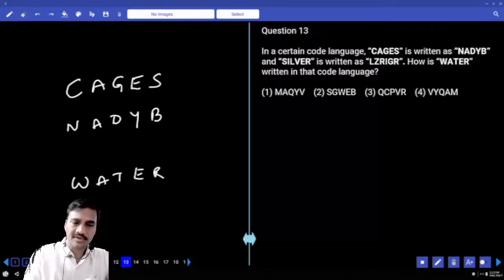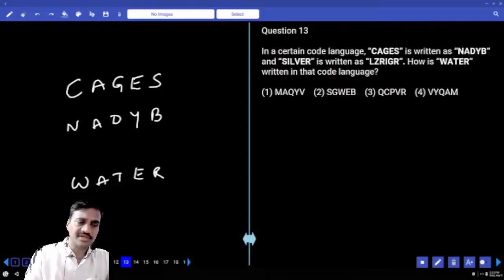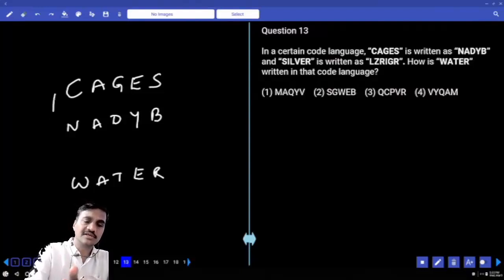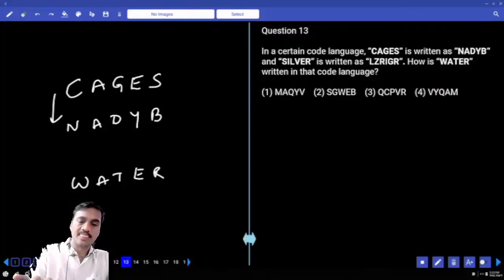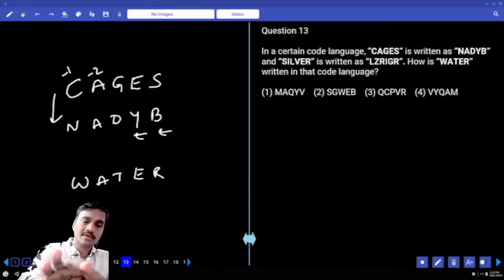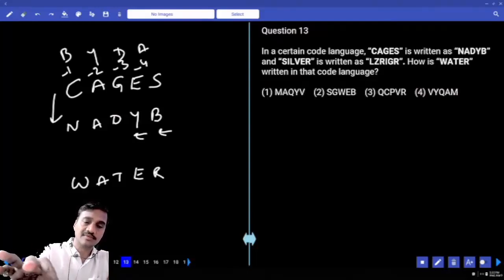Then C and N. What is the relation between these two, C and N? Now look at the difference between C and N, 3 and 14, plus 11. A and A remain the same. G and D difference is minus 3. There is no particular pattern following in the differences. Hence C minus 1 is B, A minus 2 is Y, G minus 3 is D, E minus 4 is A, and S minus 5, 19 minus 5 is 14, is N.